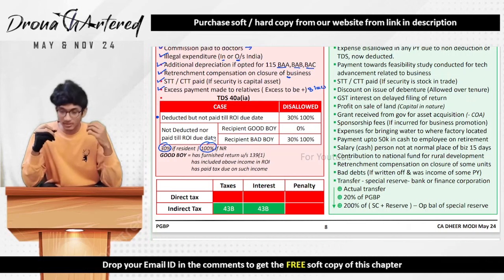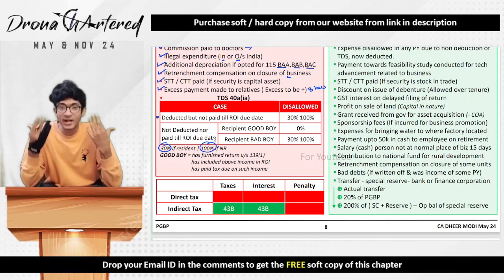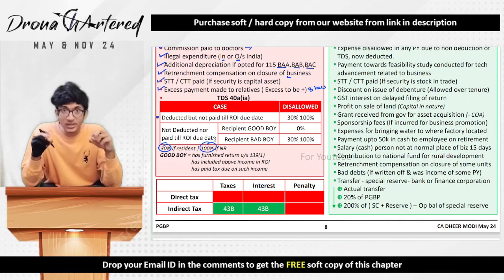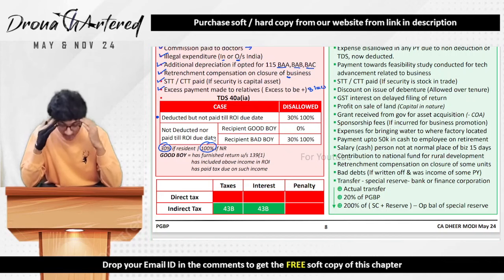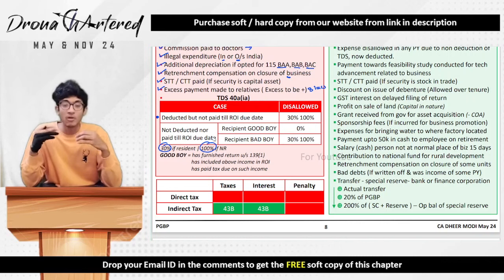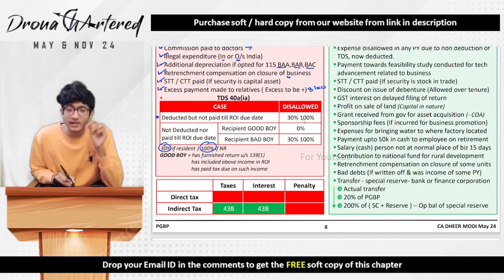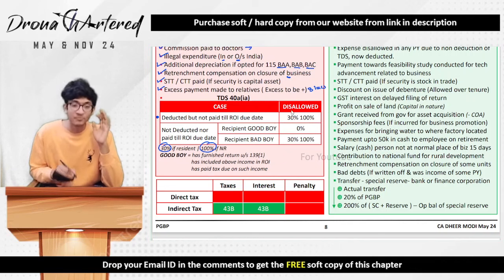So say for example, I am an employer and I'm paying salary to my employee. If my employee is a resident, so I deducted his tax, but I forgot to pay it to the government till the ROI due date. In such a case, 30% of the amount will not be allowed as deduction, because that person is a resident. However, if that employee was a non-resident, in such a case, the entire salary amount will not be allowed as deduction. Therefore, 100% of the salary will be disallowed.